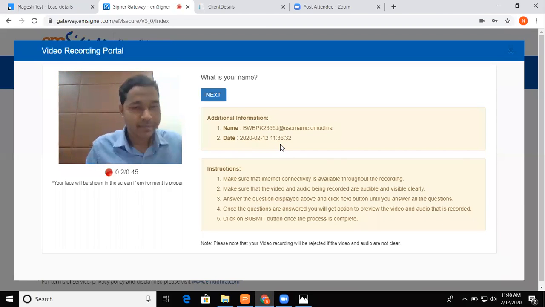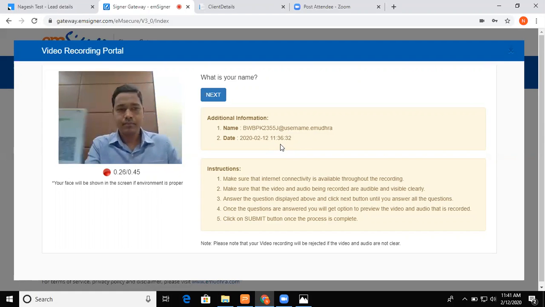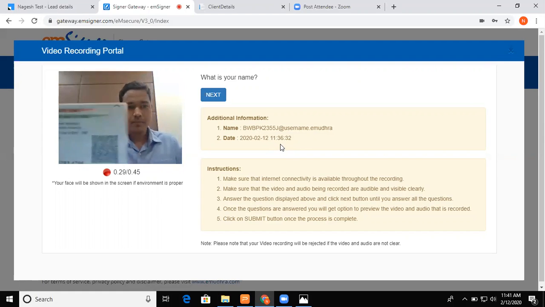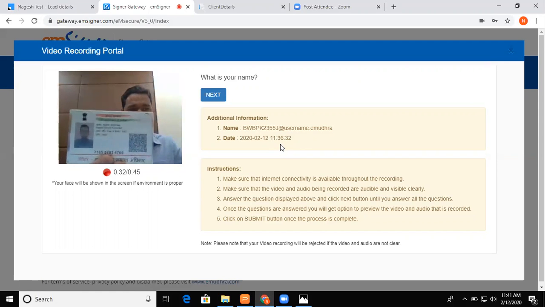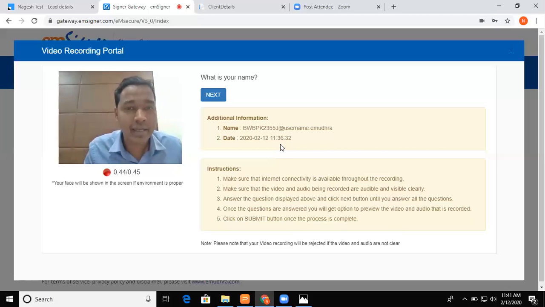So you can see my face. You have to say, my name is Nagesh Eknath Kolvankar. My date of birth is 6 June 1987. This is my PAN card, clearly visible. This is my Aadhaar card. This is the front side of my Aadhaar card, and this is the back side of my Aadhaar card. Clear? Yes, e-sign. You have to say yes, e-sign.